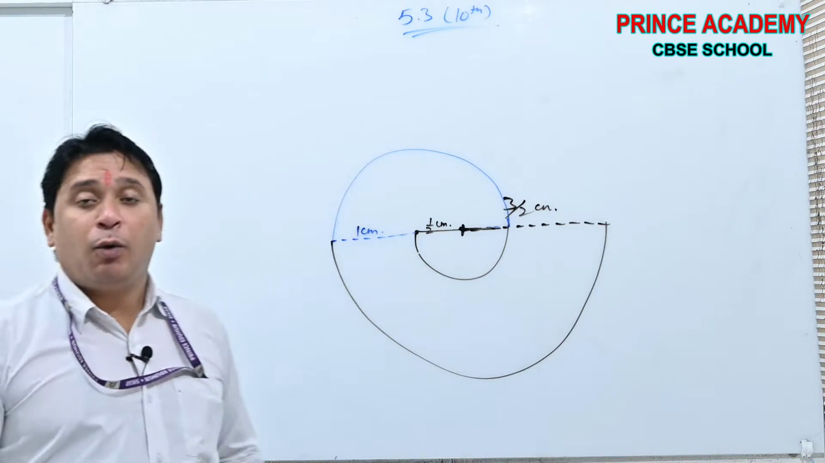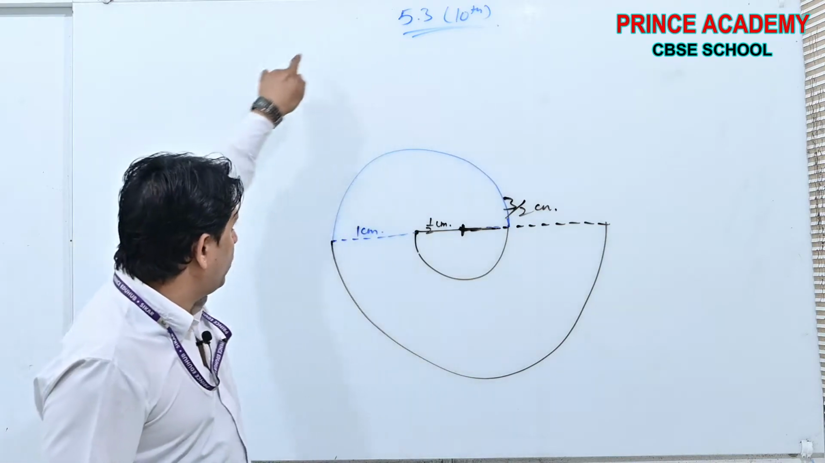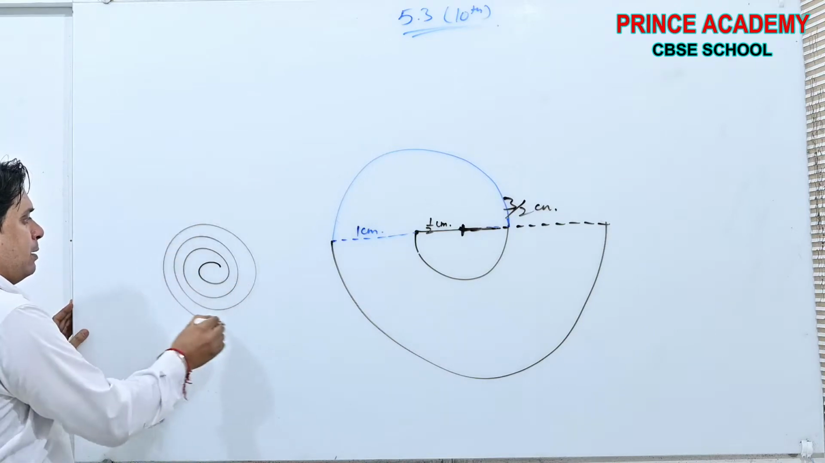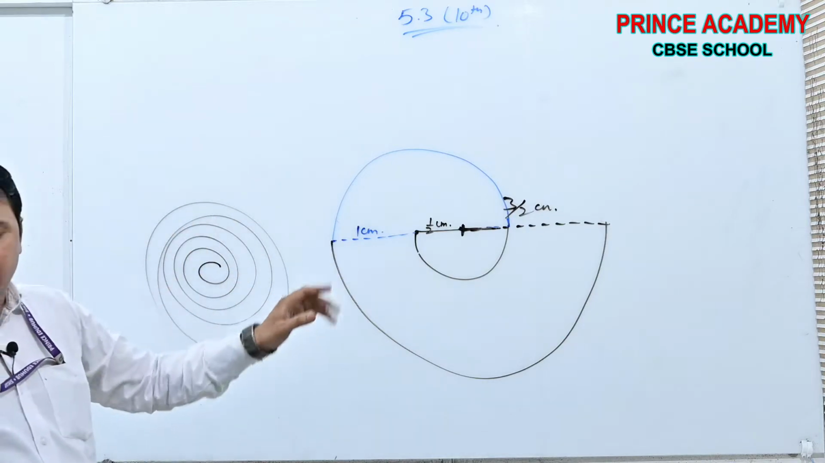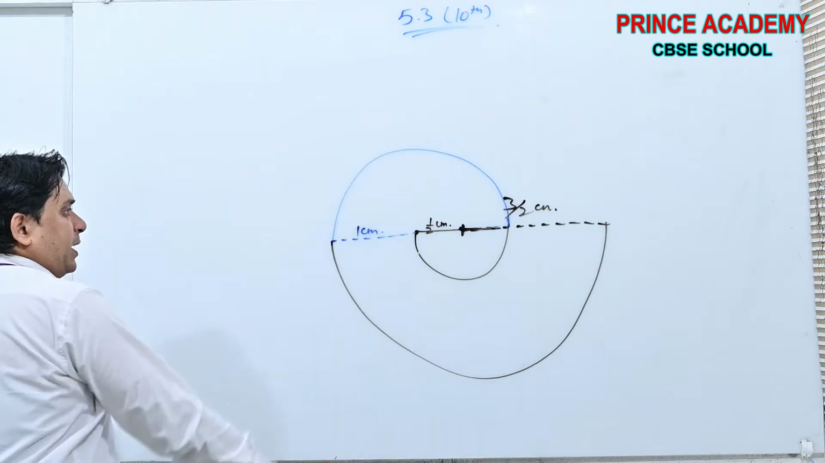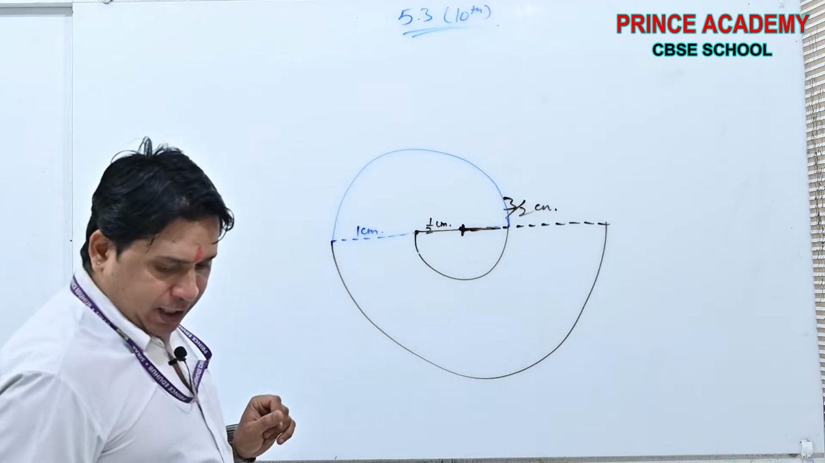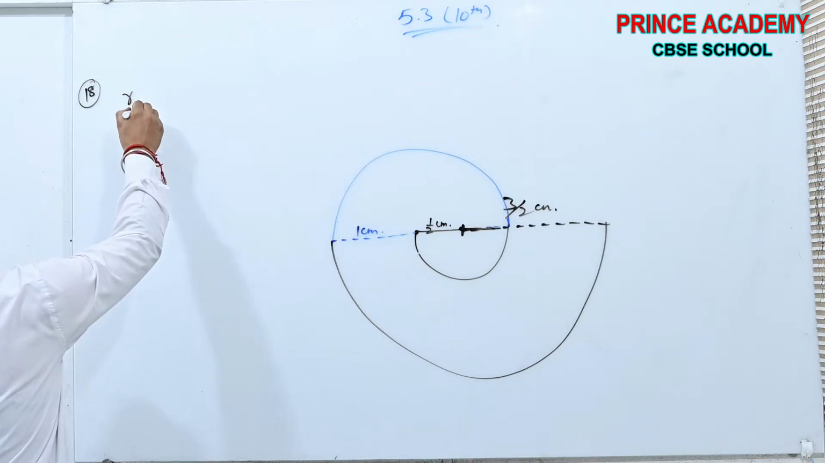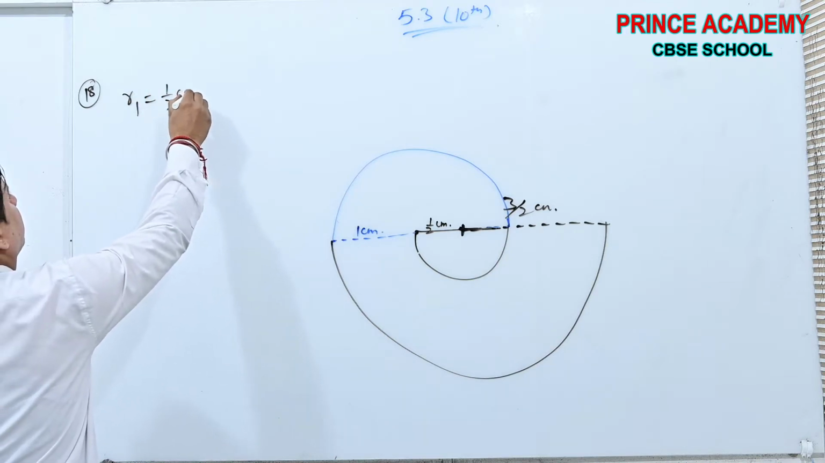See, beta, what is the criteria? And so on, you will get a spiral. Spiral is a shape like this. Yes or no? This is a kind of spiral which is following some rule, some criteria. Now, in question number 18, the first radius is half centimeter.